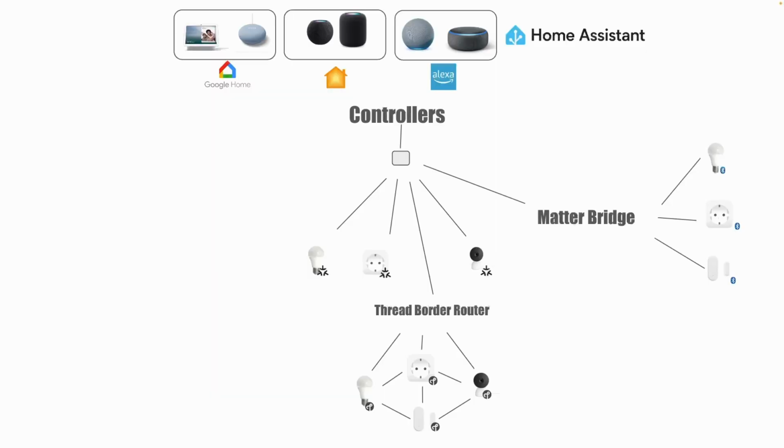Now what about devices that are Zigbee or Bluetooth based smart devices? For these we have something called as Matter bridges. Now using these bridges, we can connect non-Matter devices to the Matter ecosystem.